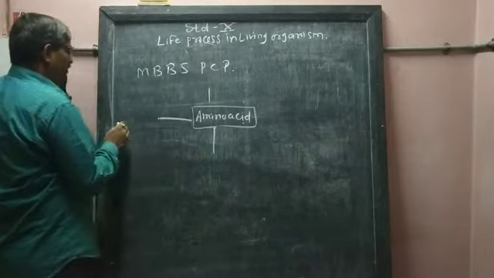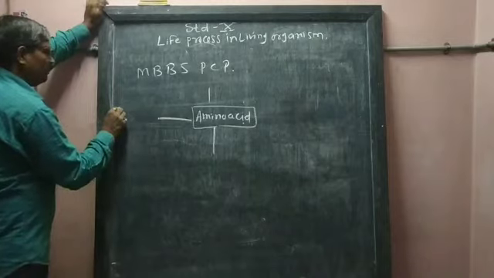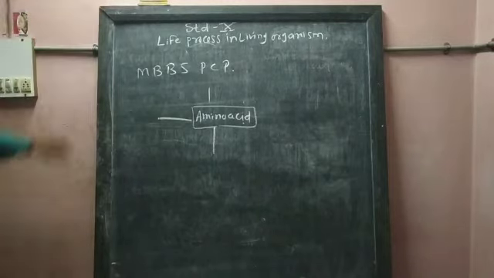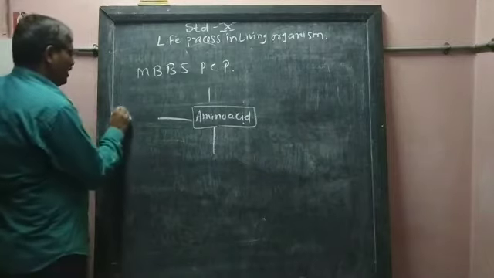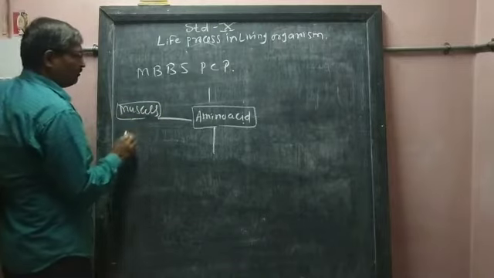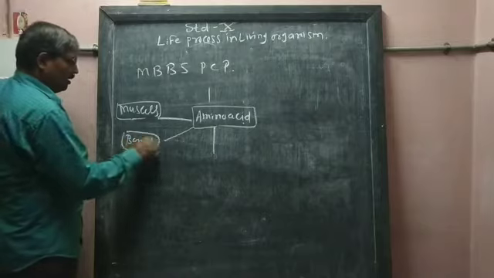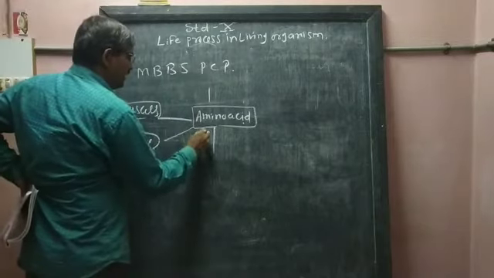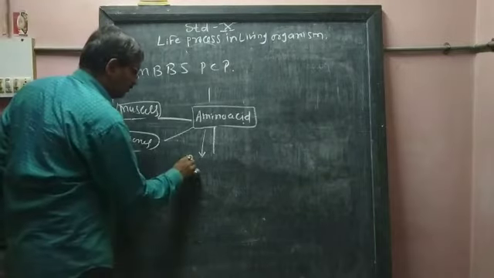Here M stands for, one minute, I will take a little support of this textbook. M stands for muscles. Then the first B stands for bones. The second B stands for blood.